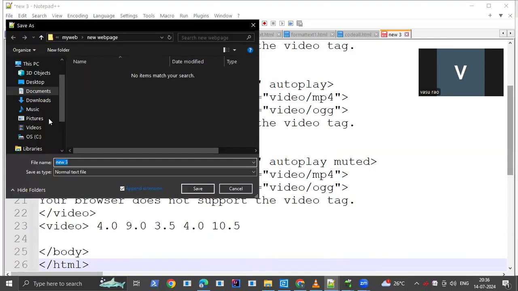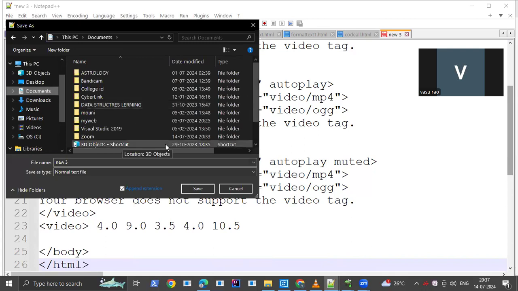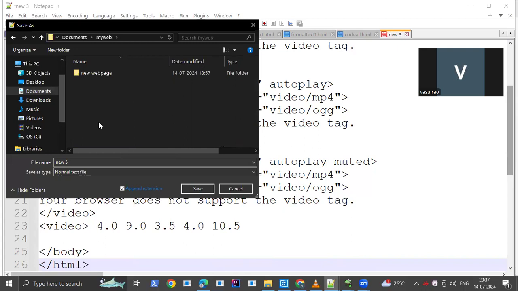I told you that in your computer, one folder needs to be created, and in that folder you keep all data together. Suppose you name it "from web", because this code was taken from the web.